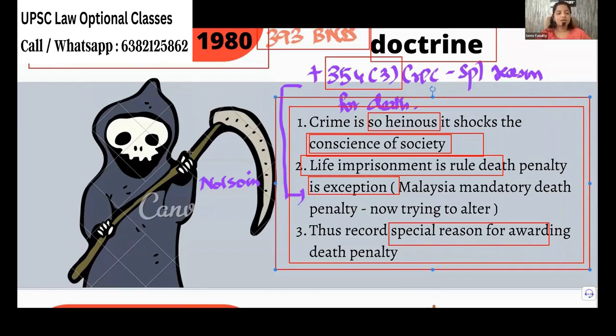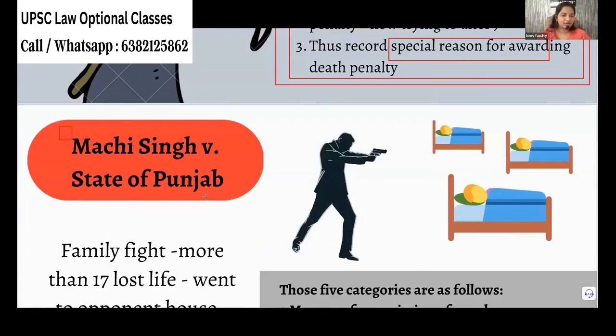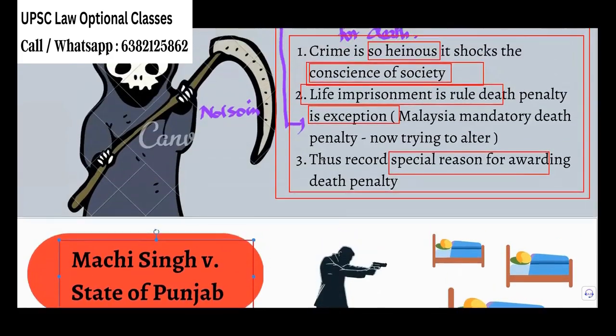Okay. Now, going to Machi Singh versus State of Punjab. Here, tell me, can you explain, Karthik, the last point once again? Last one, special reason.